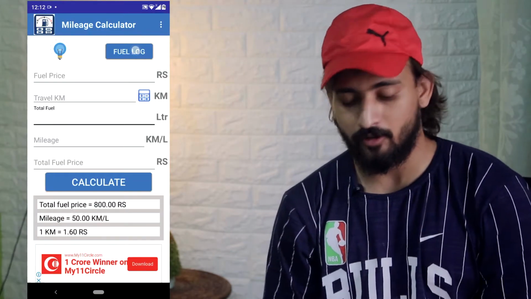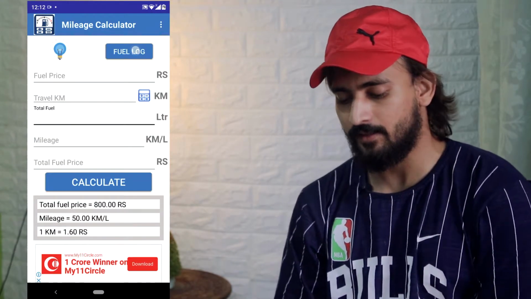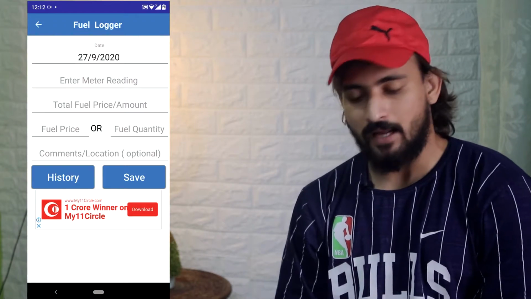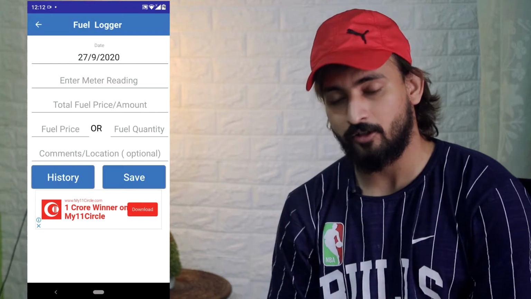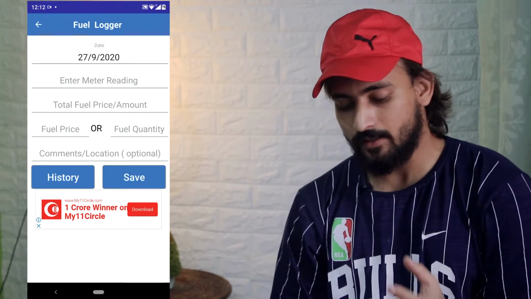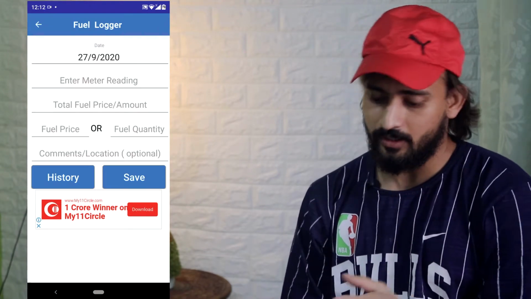It is in front of the screen above the fuel price, and if you open it there are a few blank spaces and it is written already here the date, and you can enter your meter reading, total fuel price or quantity, and comments or location. So this option is basically for your history. It is like a note and you fill in the details and remember it afterward that you filled this much amount of petrol at this price at that place and at that time, and you can save it forever.